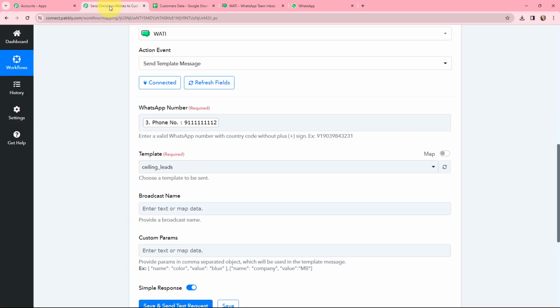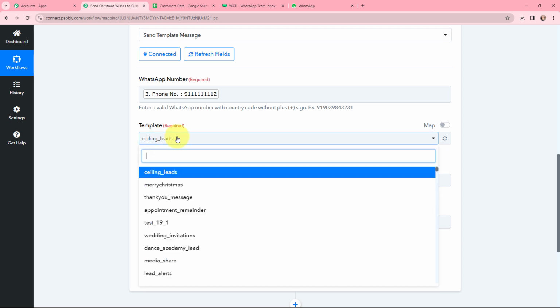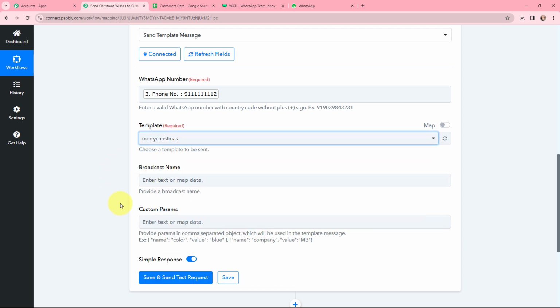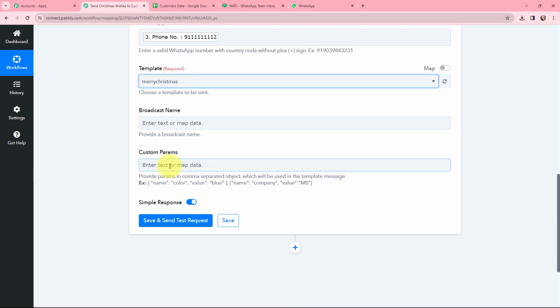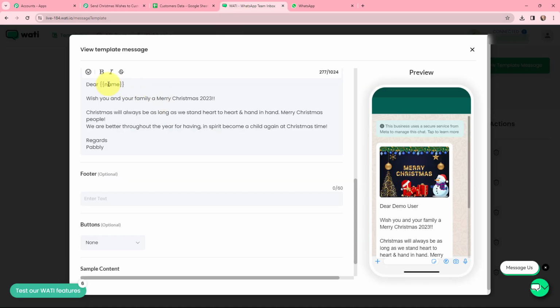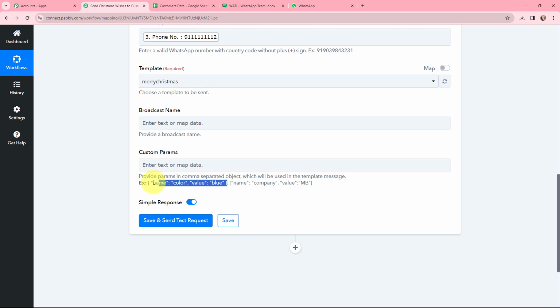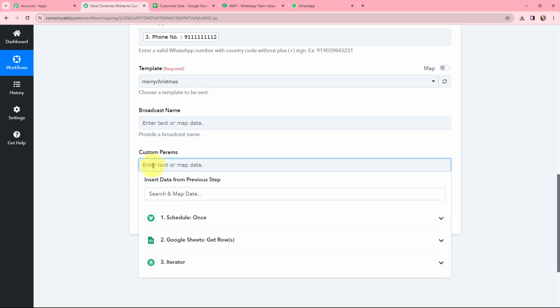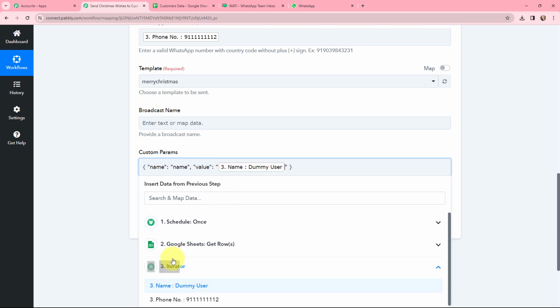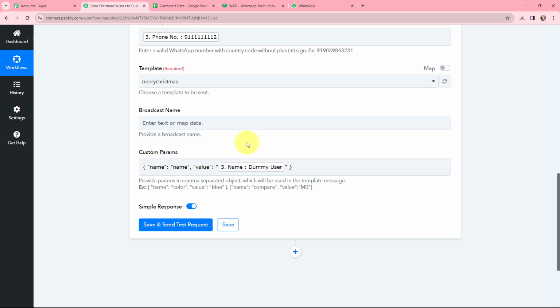Now taking you back to Pabbly Connect. Over here, I'm going to select the template as Merry Christmas. If you have provided any broadcast name in your template, you can mention it here as well. Now moving to the custom parameter part. As I've discussed, after dear, this name is a custom parameter. Here I'm going to copy the same format and paste it. This custom parameter is for name, and the value will be the name of the customer. I'm going to remove this and map the name of the customer. Here you can see that I have mapped the name of the customer.